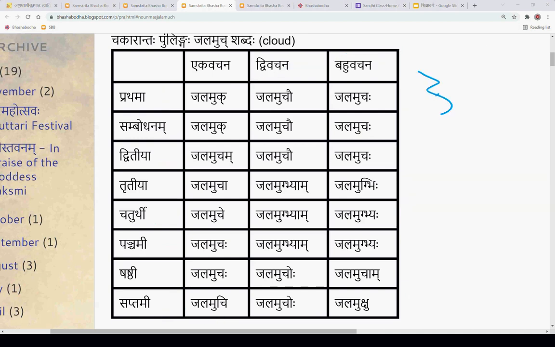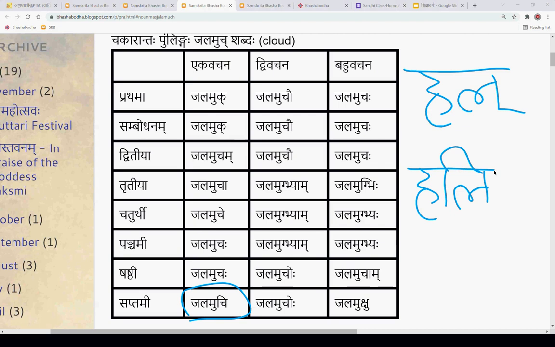Similarly, hal. If you consider hal, the collection of all the vyanjanas, and you want to say in the collection, we use saptami vibhakti ekavachana. So hal becomes hali.